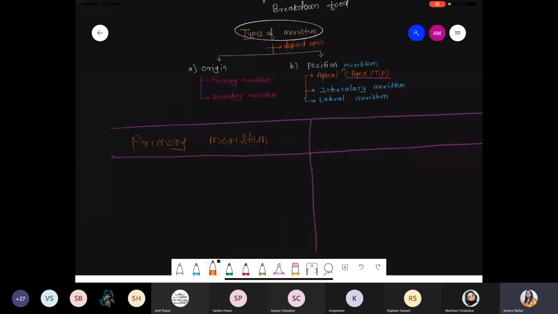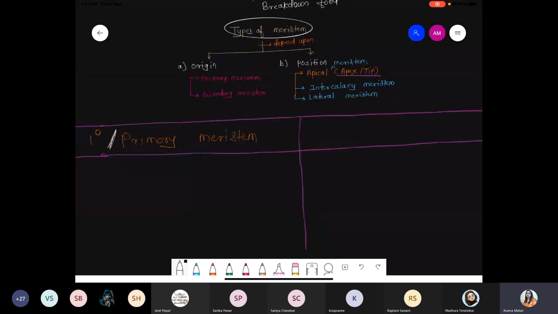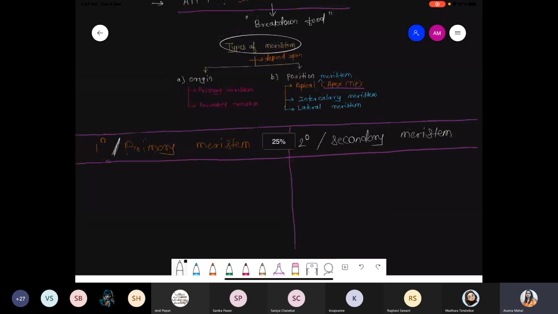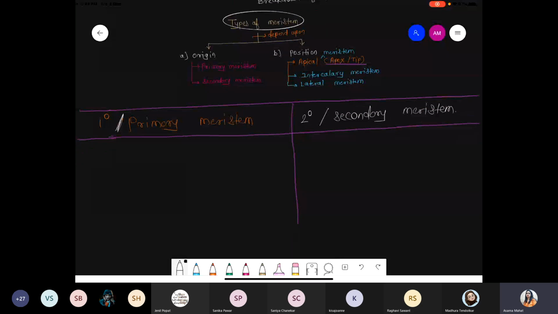The word primary you can write down like this, but please don't do that in paper. It is okay here because we are writing in the class notebook. But when you are writing in paper, you have to write down the word primary. Don't give this symbol. Similarly, whenever we are talking about the secondary, you can use this symbol. But when you write a theory paper, you have to write down the word secondary. Got it? So primary meristem and secondary meristem.